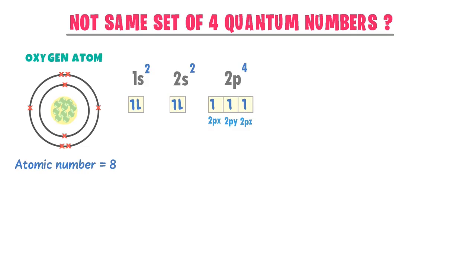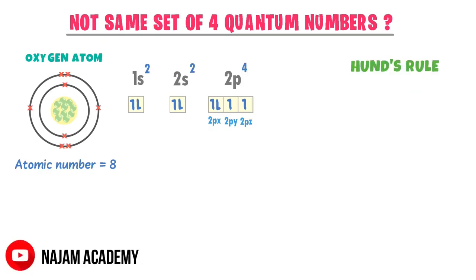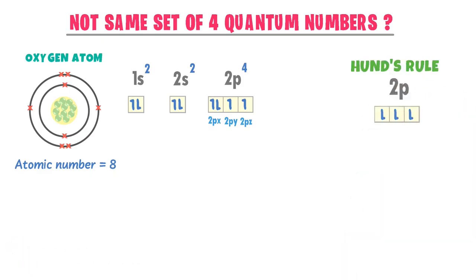1 electron is left behind. You can place it in either orbital, but I place it in 2px. This is the electronic configuration of oxygen and its orbitals. Remember that according to Hund's rule, you can even start filling 2p orbitals in downward direction, but all singly filled orbitals must have the same downward direction.